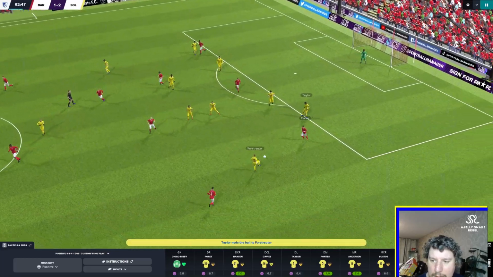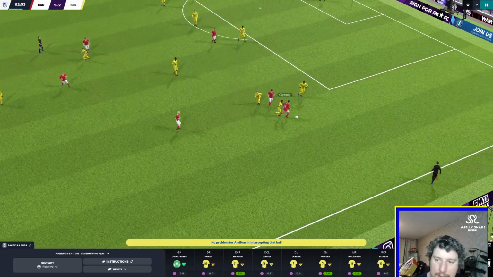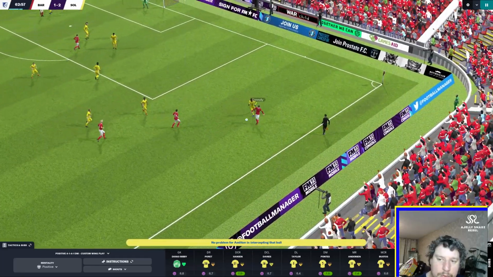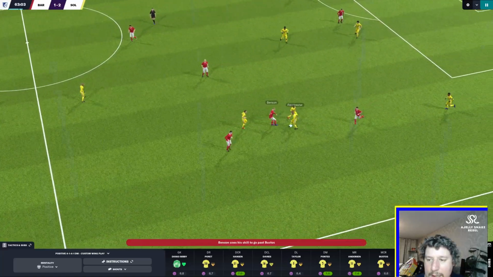I am looking to sell Orford as well, because he's not quite making it here, and Kane Taylor's carried on developing, whereas Lewis Orford has not. So I'm going to try and get some money for him, sell him in the transfer window if I can.